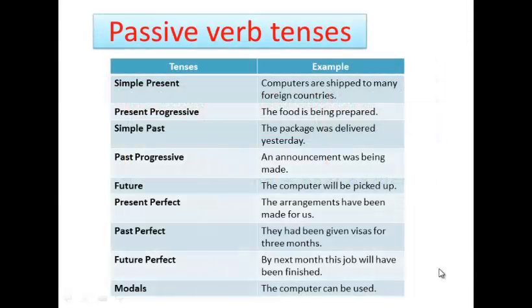Then we talk about passive verb tense. Identify the time of the action in your sentence. Make sure not to confuse passive verb tense with the passive voice. Tenses refer to the time of the action and voice refers to how verbs function with respect to a sentence subject.